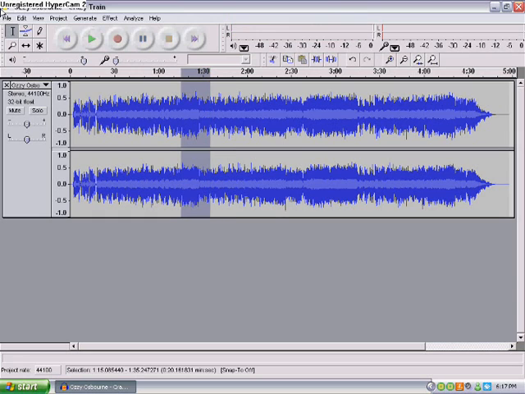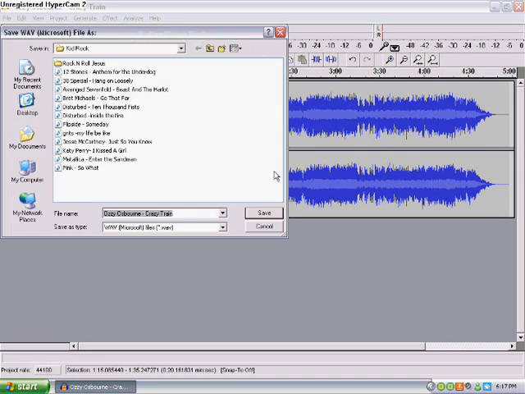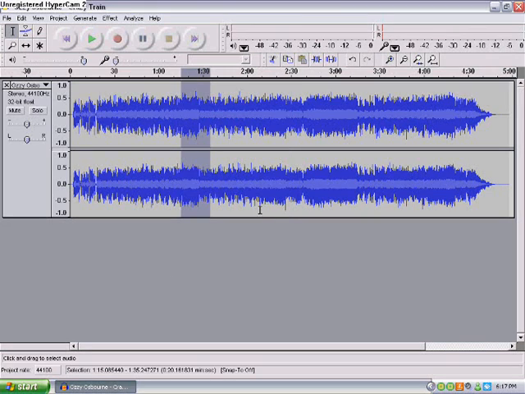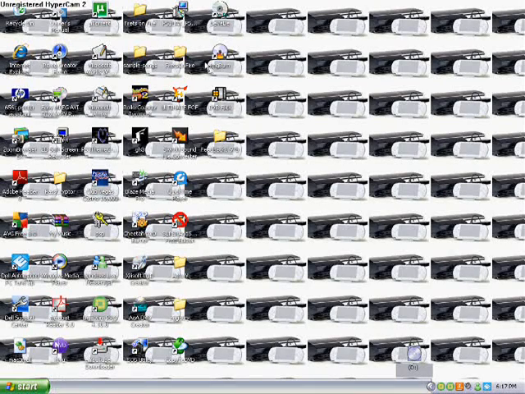Okay. Now what you do is save the file as WAV. Okay? You can't do MP3 right away, for some reason it doesn't work. Just save it into a folder that you have. Save. Now you can just exit out of that. You don't have to save it.